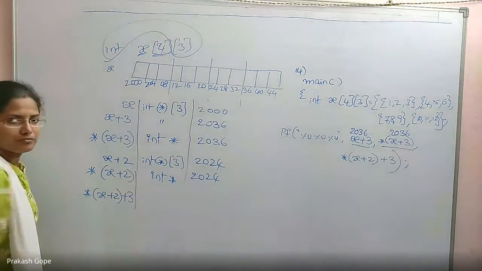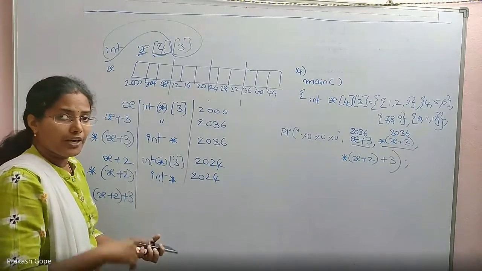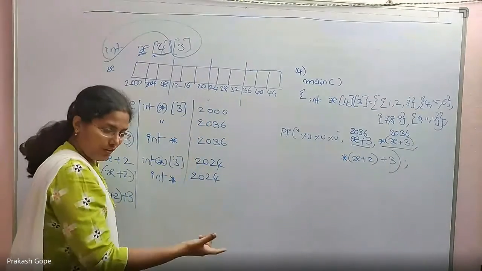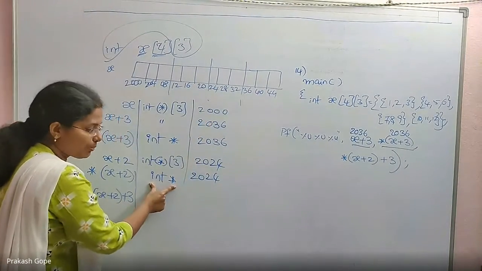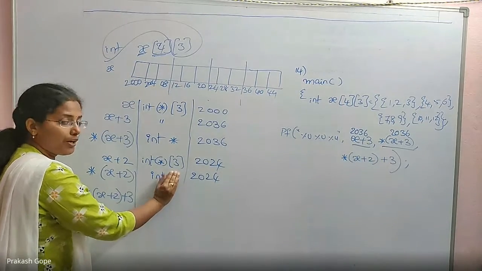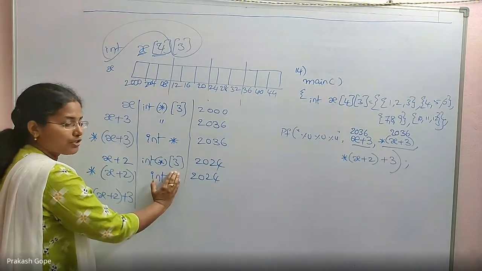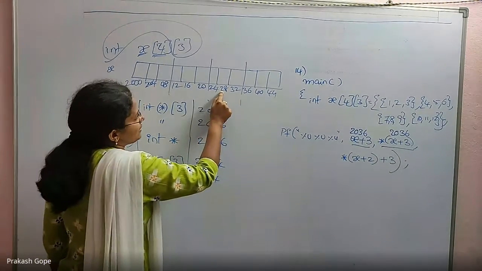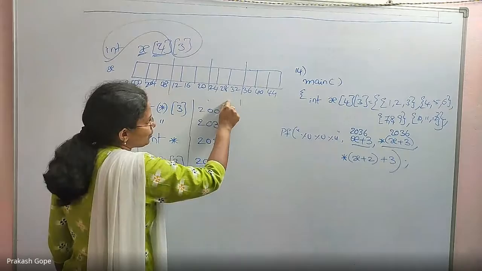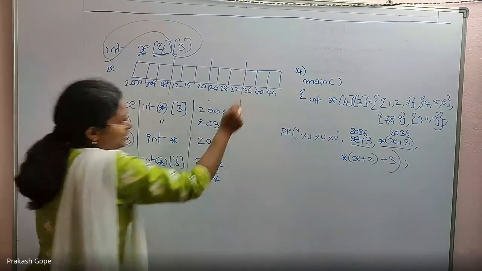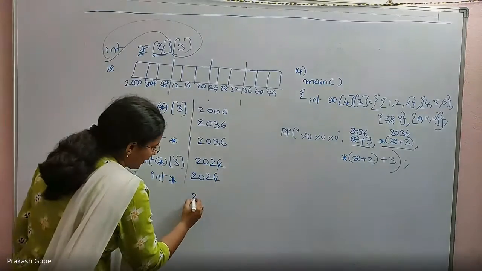adding 3. For an integer pointer, if I add 1, it will point to the very next integer, because it's an integer pointer. So x plus 1 is this integer address, x plus 2 is this integer address, x plus 3 is this integer's address, which is 2036 again.